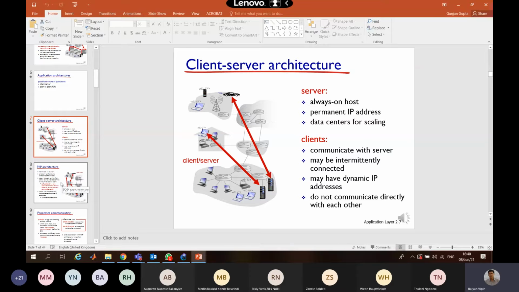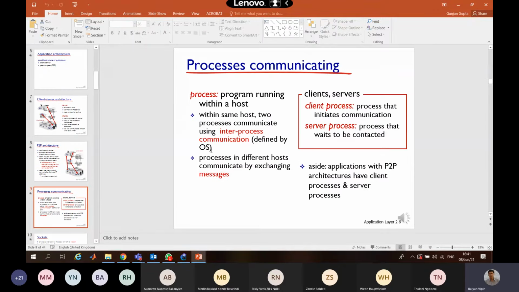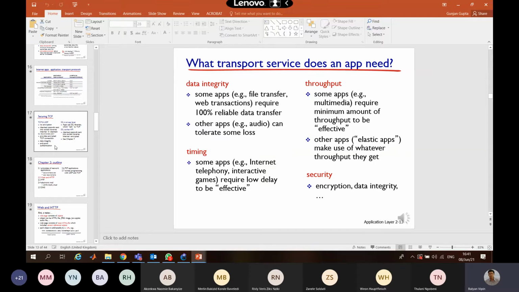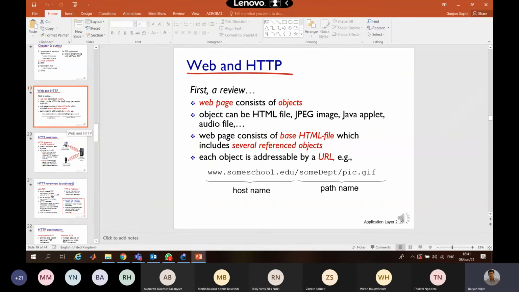Client-server architecture and peer-to-peer architecture: how they are the same and how they are different from each other. What is a process? What is a client process? What is a server process? So you must know this. HTTP details, how it works.